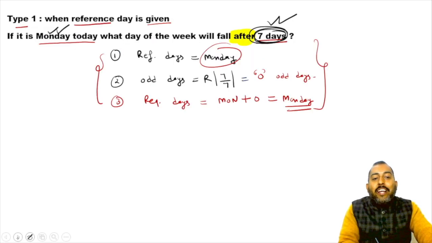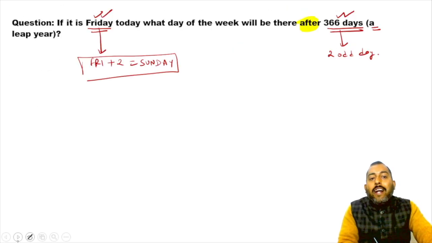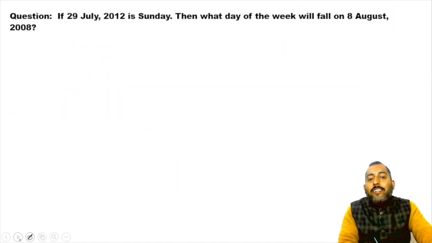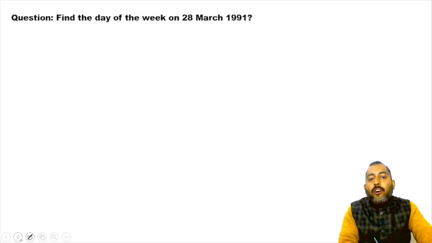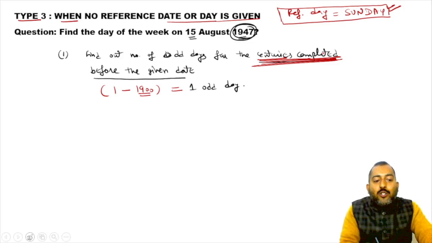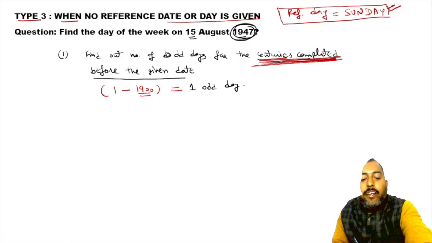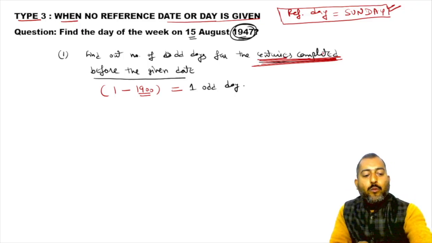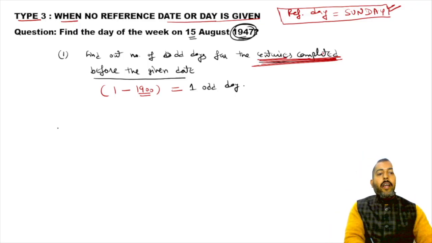So in the very first step, from 1 till 1900, how many odd days are there? Only one odd day is there. In this question, how many odd days are there? Only one odd day. Understood? Okay, I hope this is clear, no? Let's move on to the next point. Now the second step.